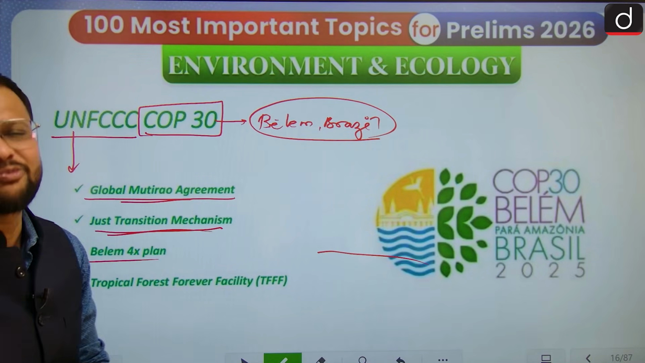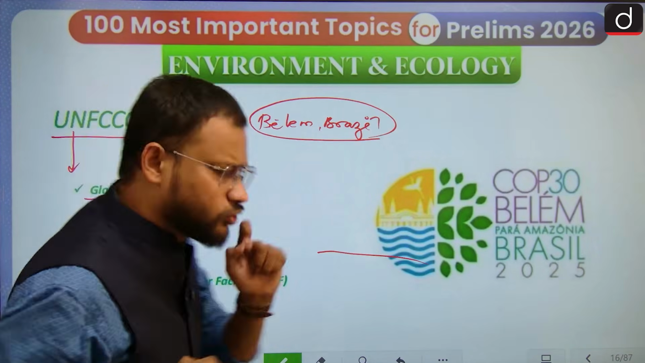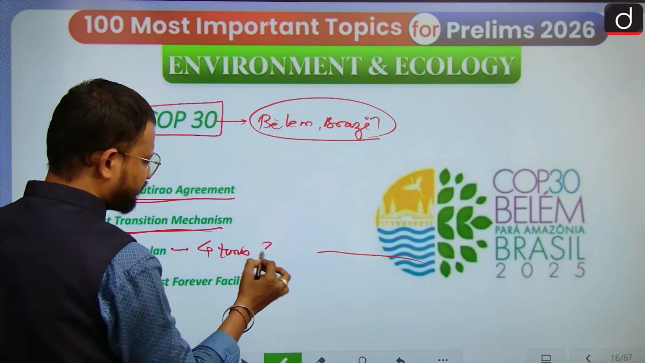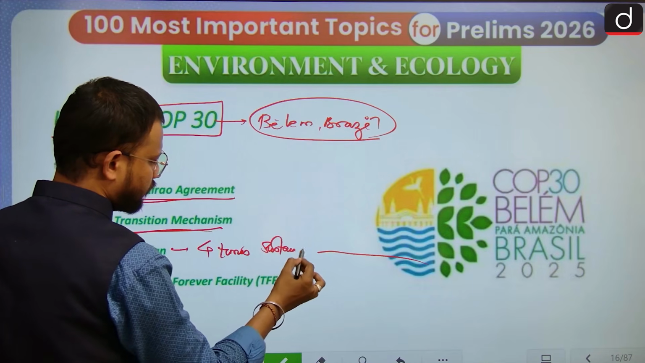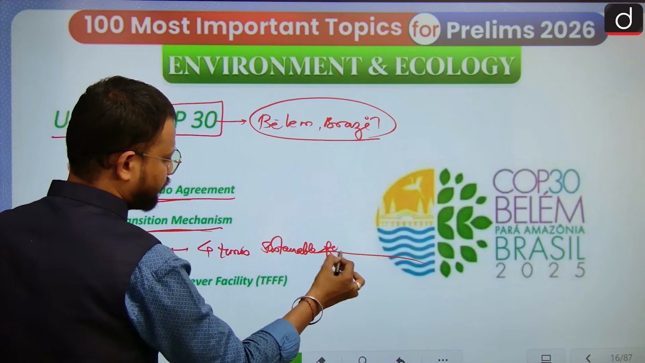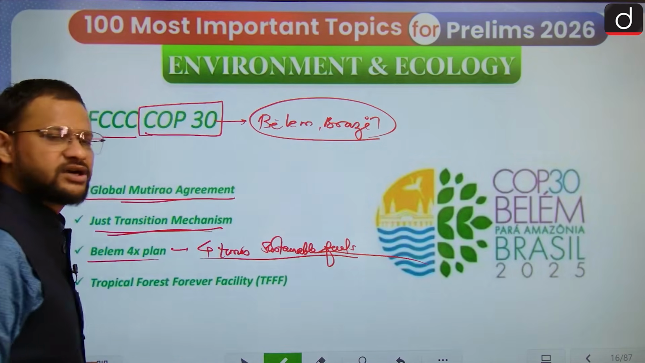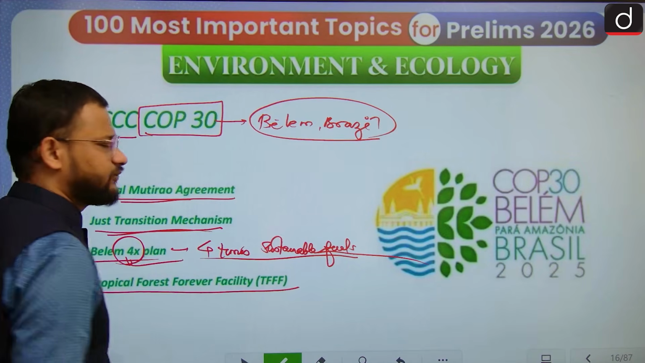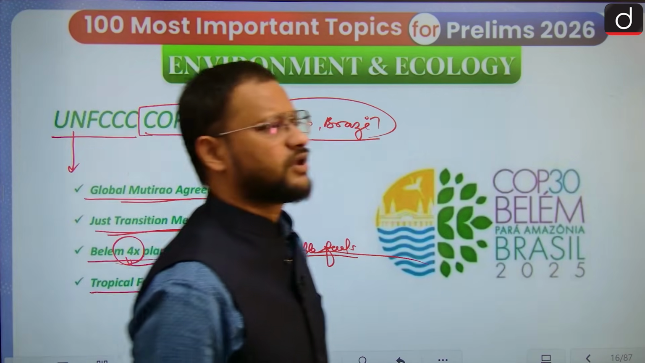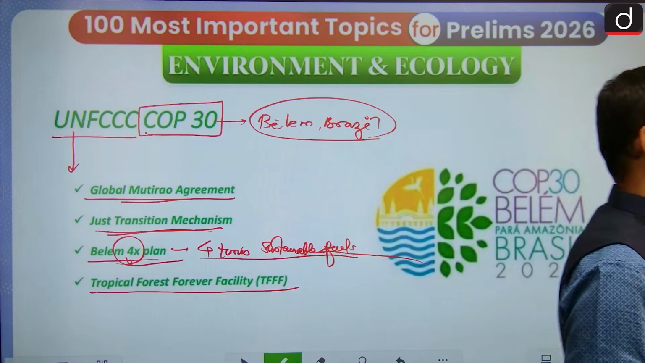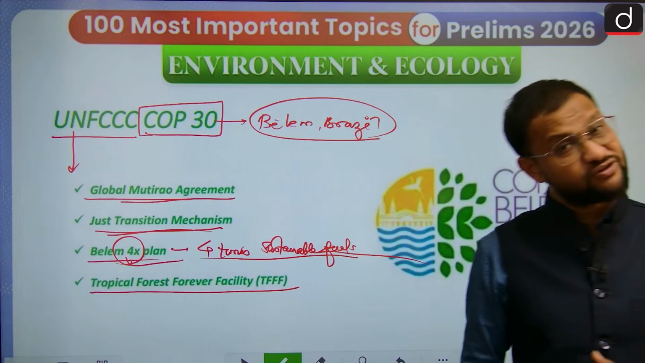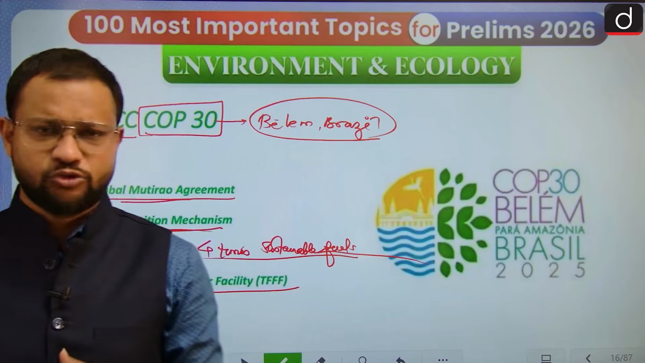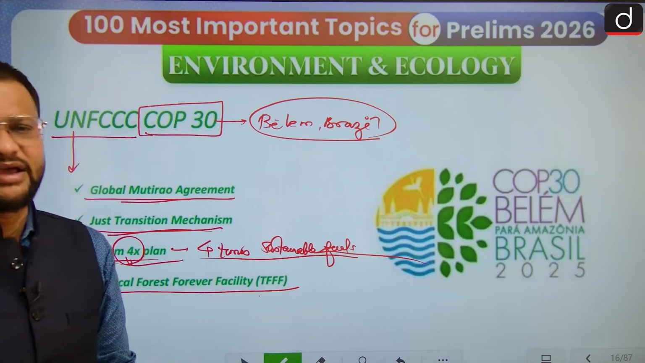Then the Belém 4x plan. What is the 4x plan? That you should be using four times more sustainable fuel by 2030 itself. That is the Belém 4x plan. And then TFFF, the Tropical Forest Forever Facility, under which tropical forest, or more appropriately rainforest, conservation initiatives have to be taken. Again, the lead is taken by Brazil.